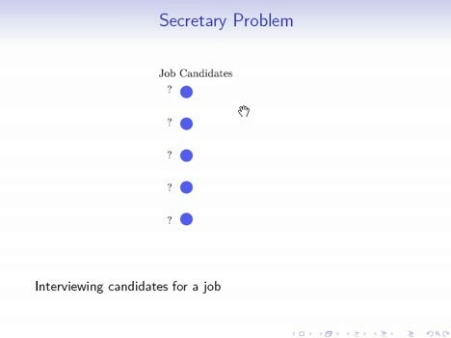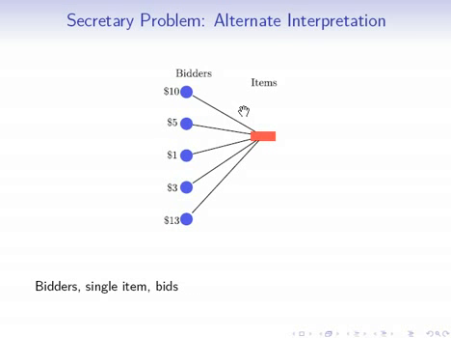job that we have? Another way to look at this problem is as a problem between bidders and items. In this problem, we're just trying to sell a single item that we have. This is like the job opening. And then we have a number of bidders bidding on this item, and these bidders are like the job candidates. Of course, initially, we're not going to know the bidders' bids. This is like not knowing how good a candidate is before we interview them.